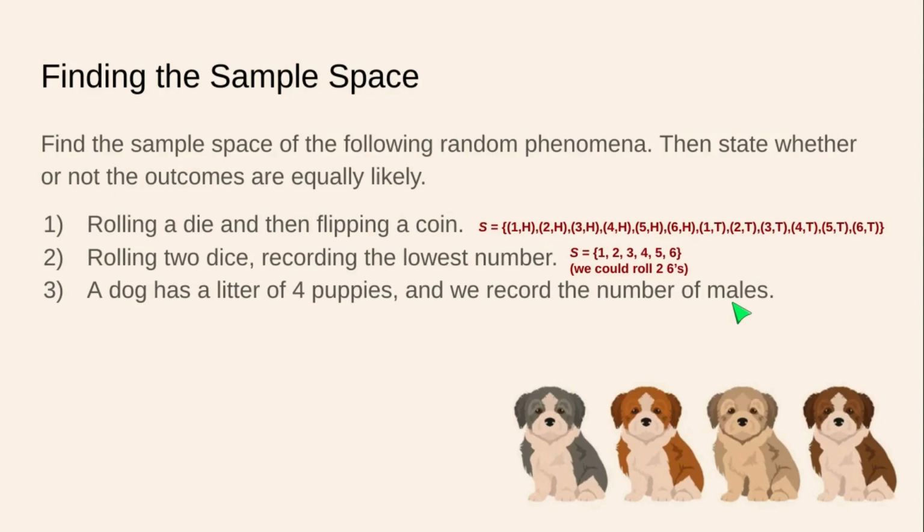Okay, I'll assume we're ready to continue. Here comes the sample space. The sample space is, well, we could have no males, all females. We could have 1 male, 2 males, 3 males, and all 4 males. Those are all possibilities.